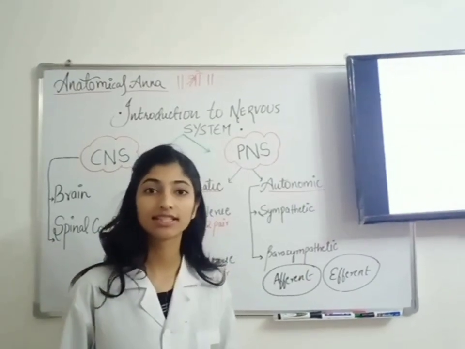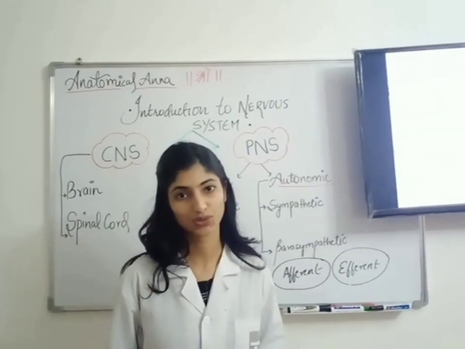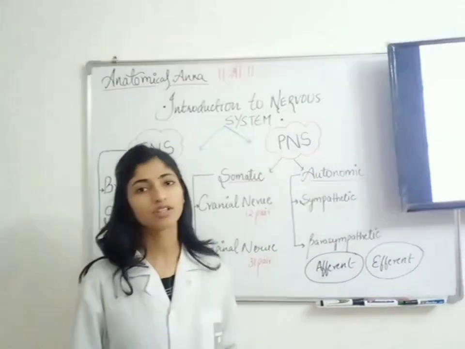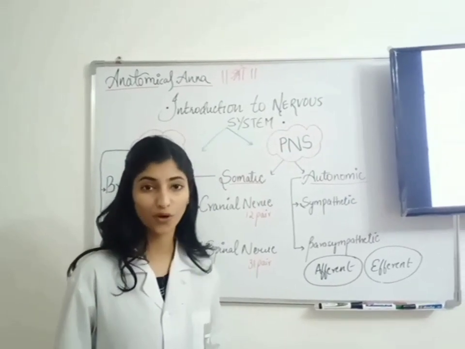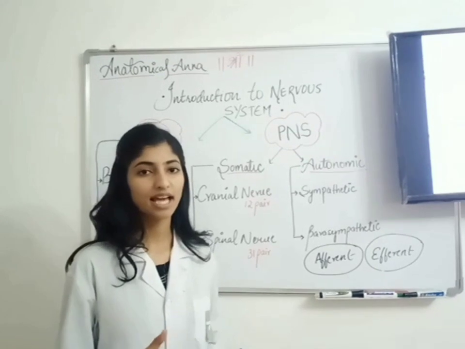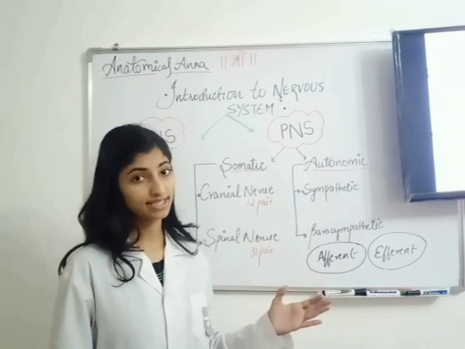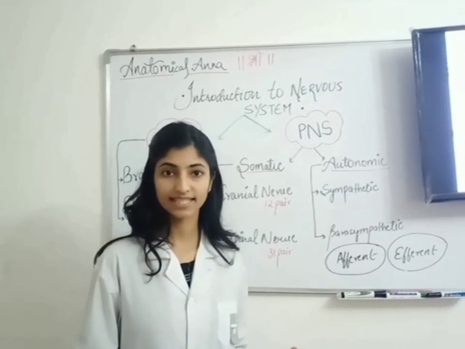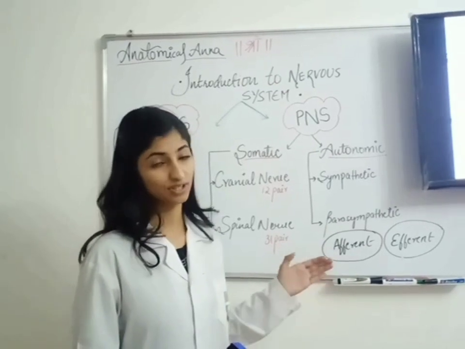We are going to look at the cell architecture, which means what types of cells are present in our nerve tissues. There are two types of nerve tissue cells: neurons, or nerve cells, and neuroglial cells. Neuroglial cells support the neurons, and not only support, they also provide nourishment because they have an abundant supply of blood vessels. Similarly, Schwann cells show the same function as neuroglial cells but in the peripheral nervous system, and neuroglial cells work in the central nervous system.